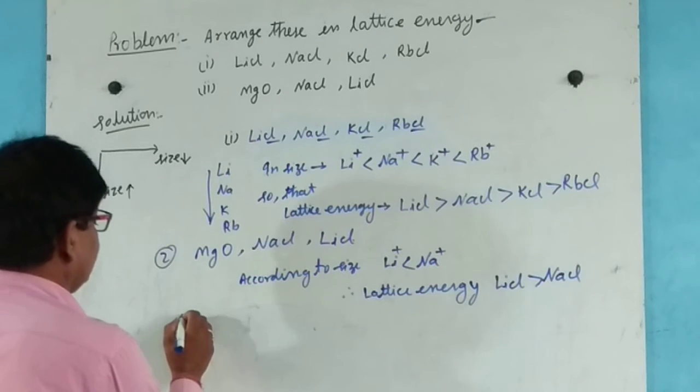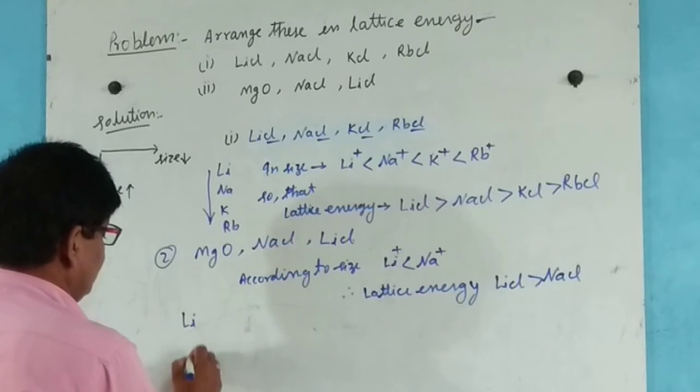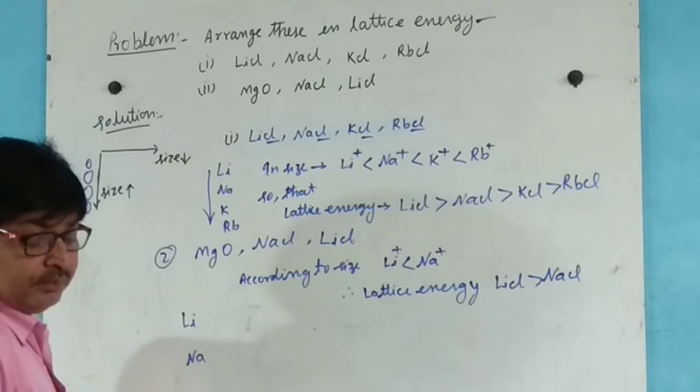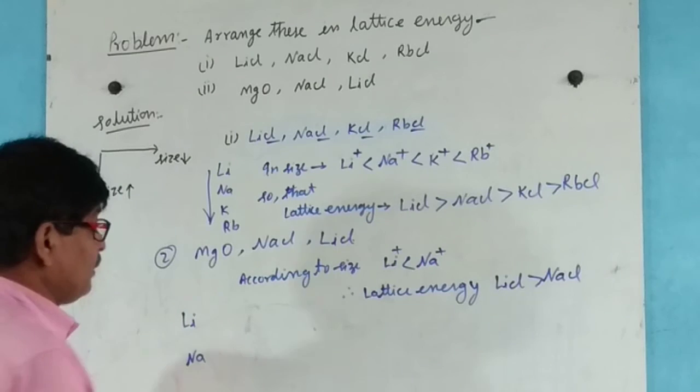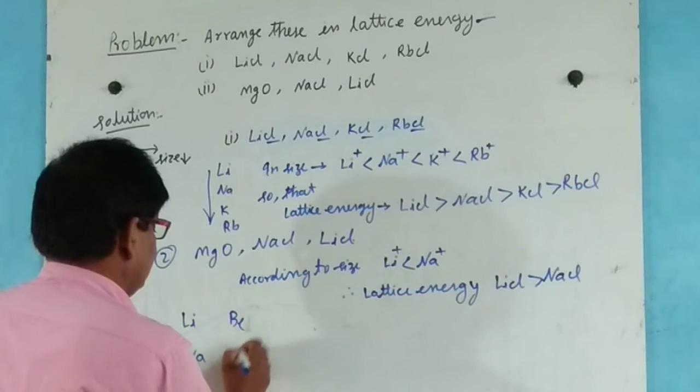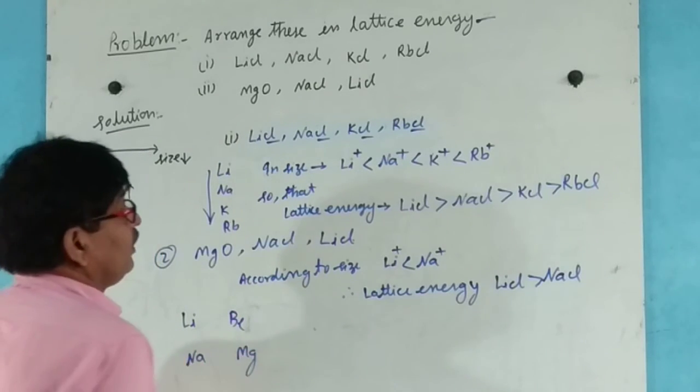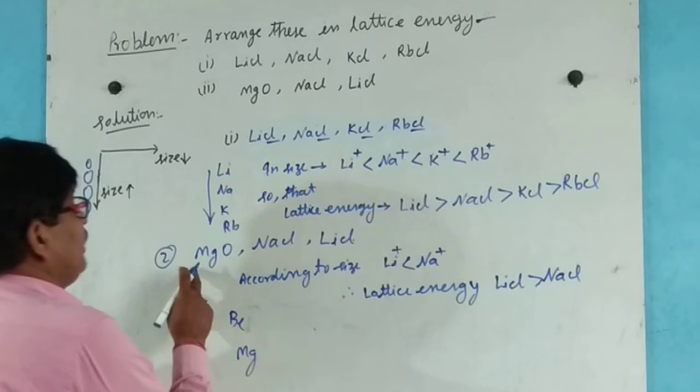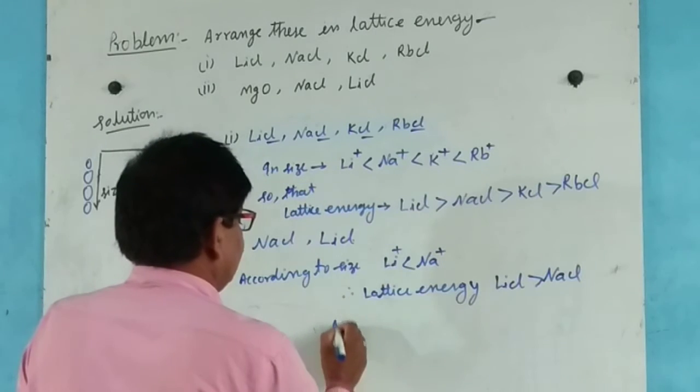Now lithium, sodium, beryllium and magnesium here. Now we compare magnesium oxide.